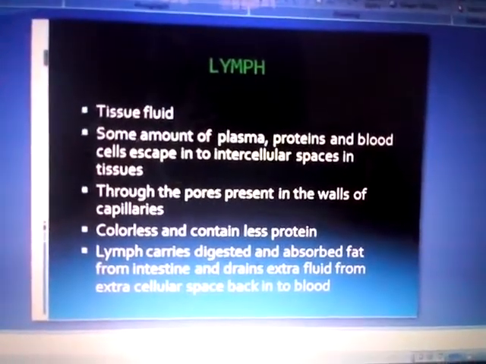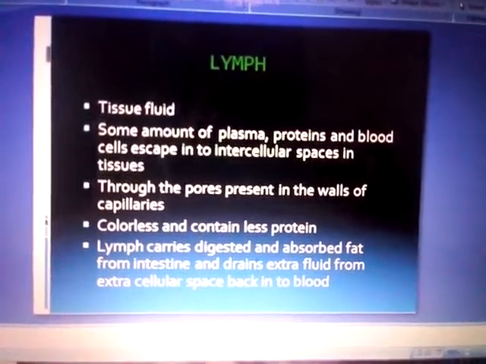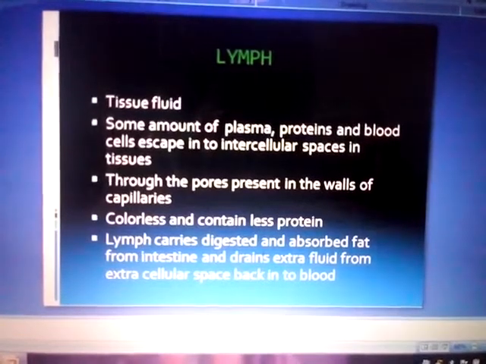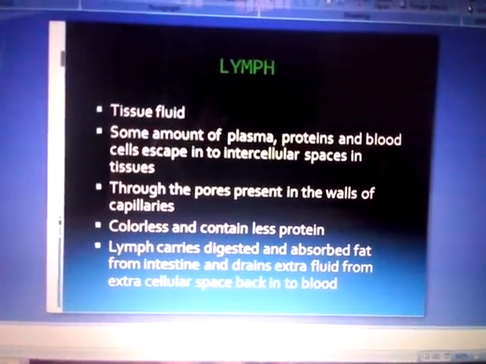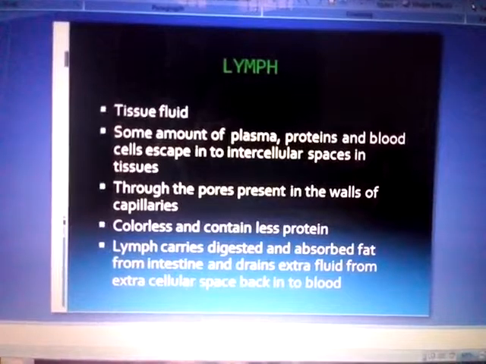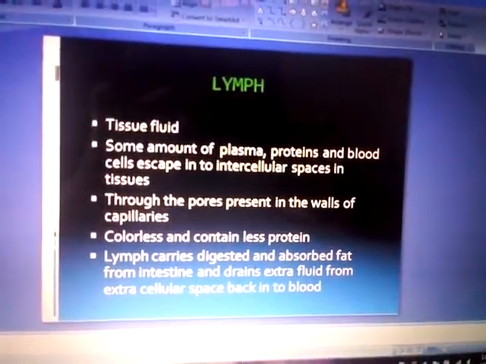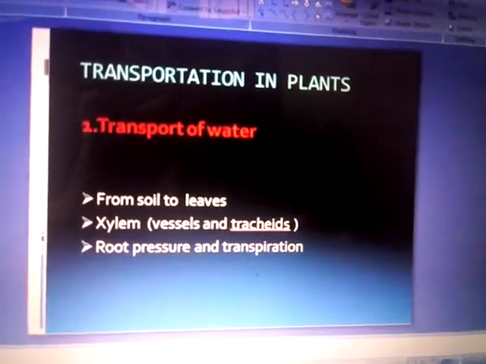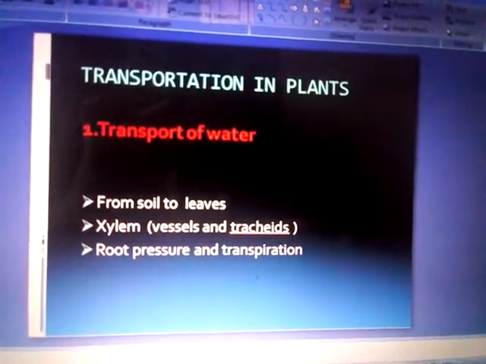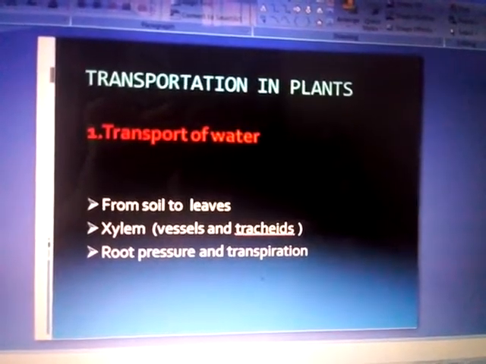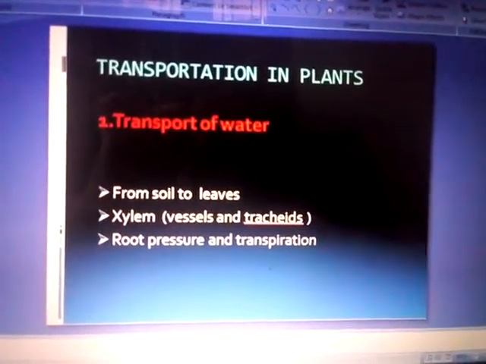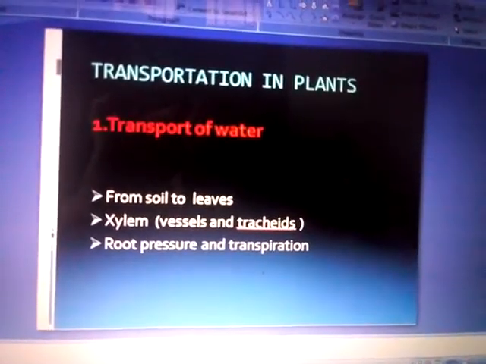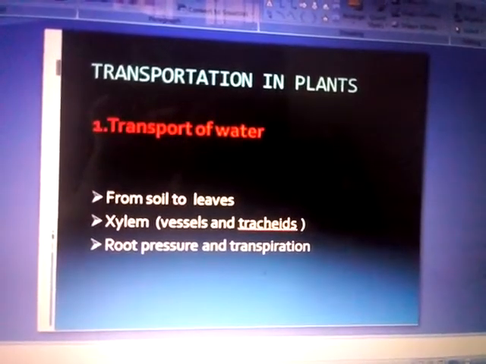It also performs some functions. This lymph carries digested and absorbed fat from the intestine and drains extra fluid from the extracellular space back into the blood. So this is about the transportation system in human beings. Next is about the transportation in plants. The plants also need to transport water and minerals, and also food materials.